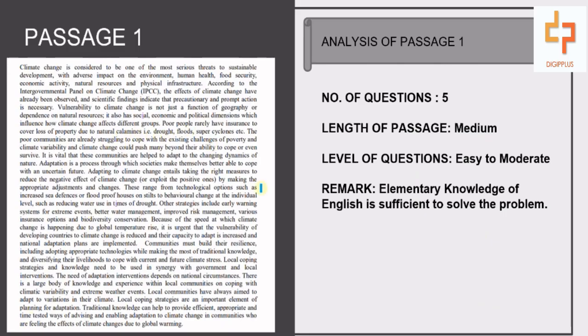Our first passage had 5 questions whose level ranged from easy to moderate. The length of the passage, as can be seen, was medium sized, and according to the DiGiPPlus experts, elementary knowledge of English was sufficient to solve this.